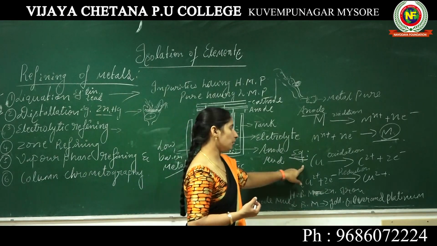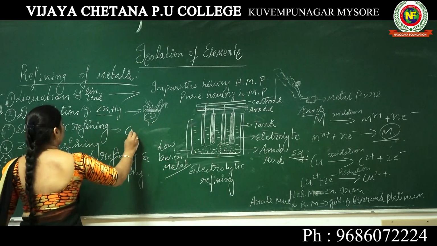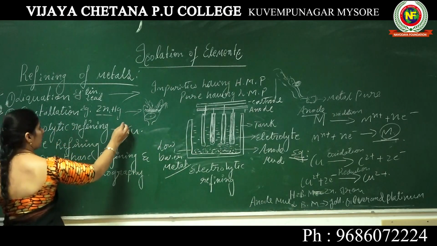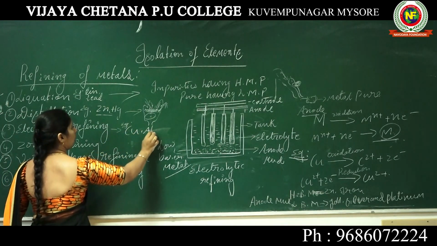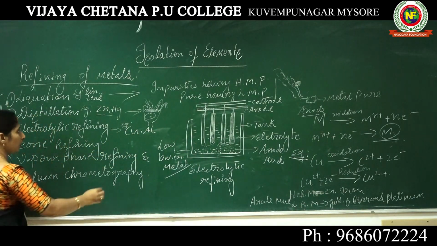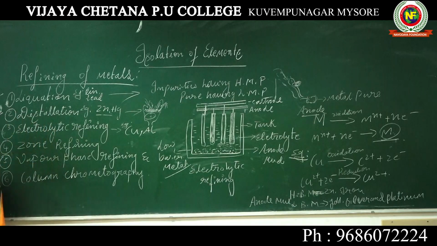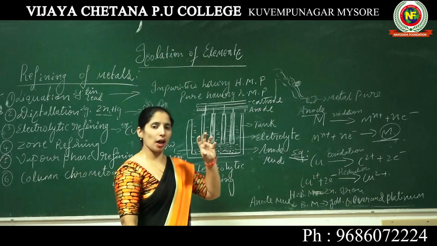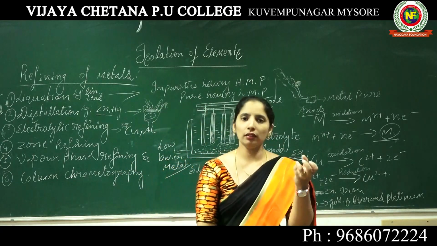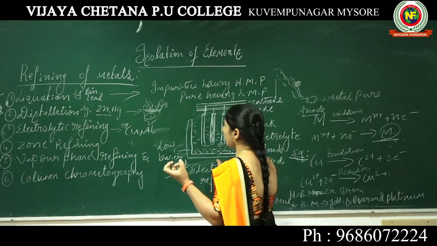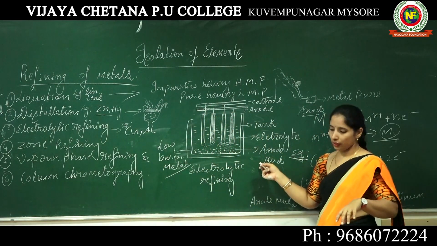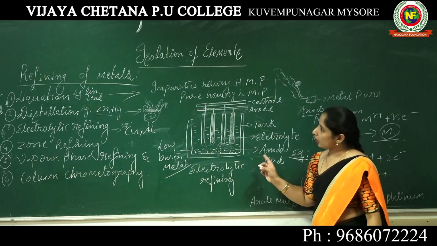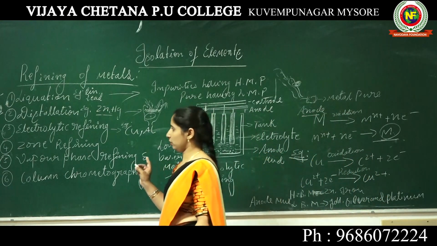Hence I am taking the example copper. Alumina we can also do, for example, copper and alumina. I am giving the example of these two. Got it? So this is about how we can get a pure metal through electrolytic refining, under the refining of metals. Got it?